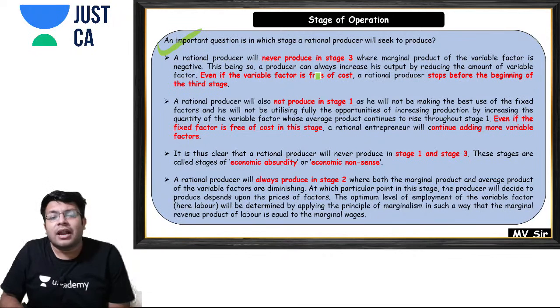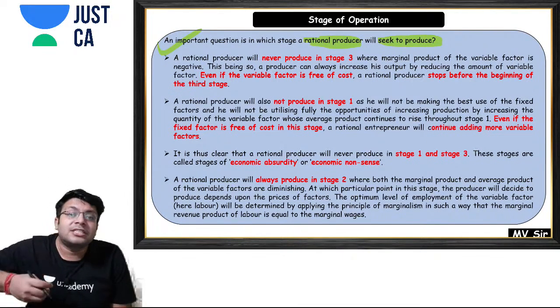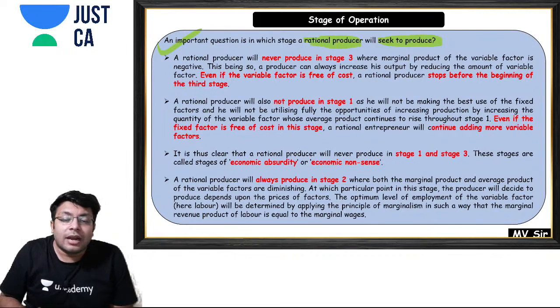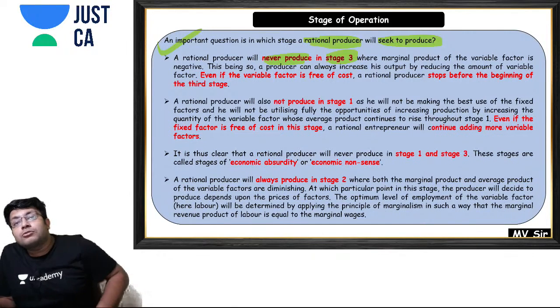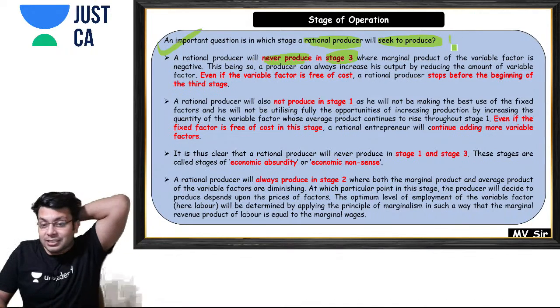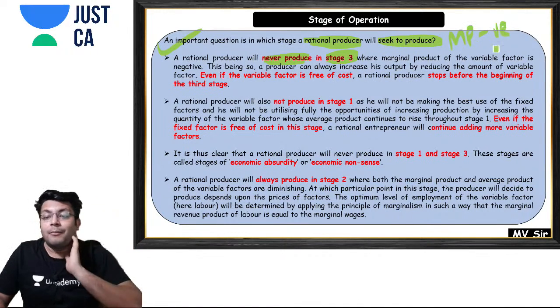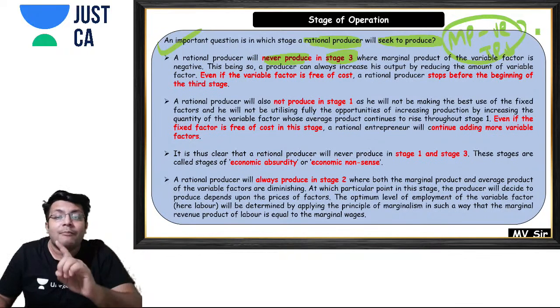Now an important question arises: a rational producer will seek to produce in which stage? Yes, so a rational producer will never want to produce in stage 3. So why? In stage 3 my marginal product is negative, right, my total product is decreasing. Why will I want to produce in stage 3? I'll never produce in stage 3.